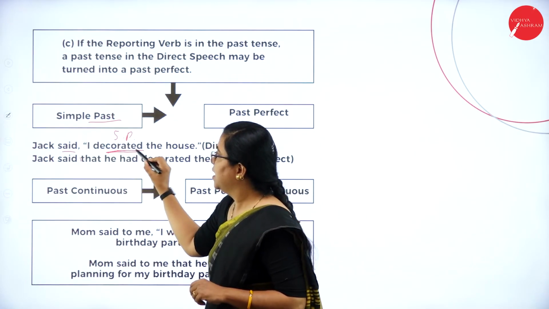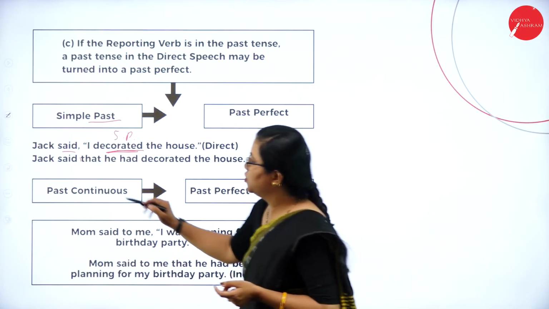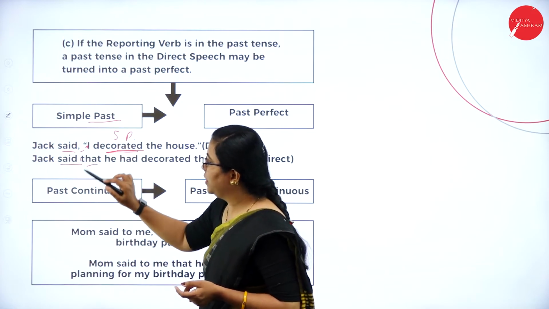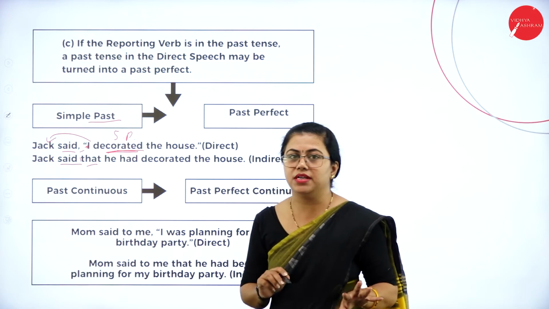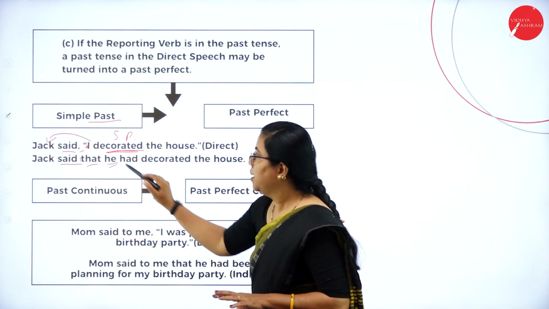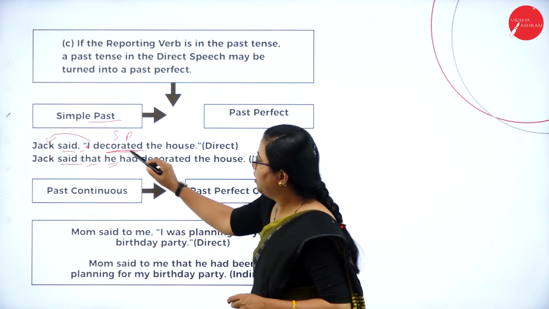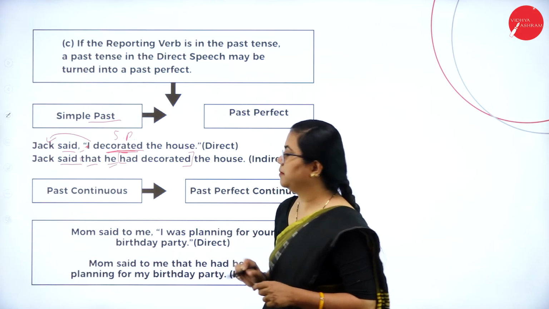Okay, so here it is in past tense already. You can see this is also in simple past, that will change to past perfect. I mean to say, Jack said, past tense, comma replaced by that, removing the inverted comma. This I refers to Jack, which is a male person. So inside I have to use a male personal pronoun here, so it is he. Now decorated, already in simple past, will change to had decorated.